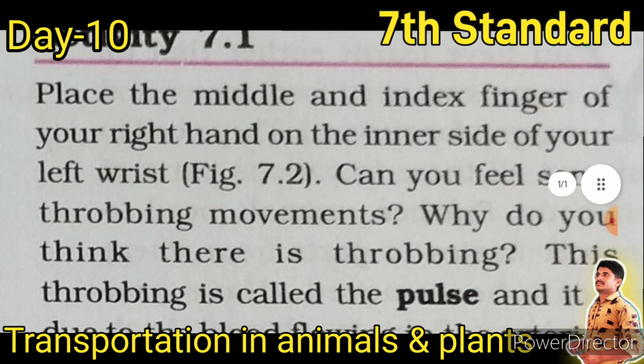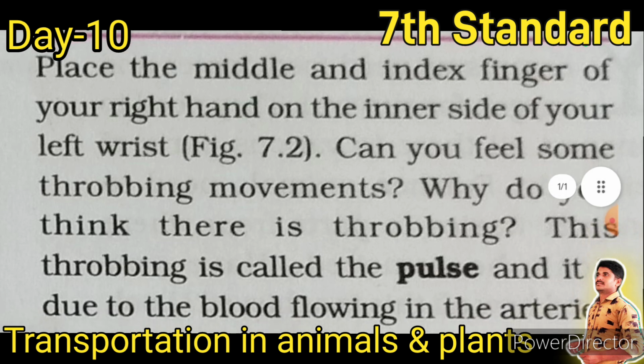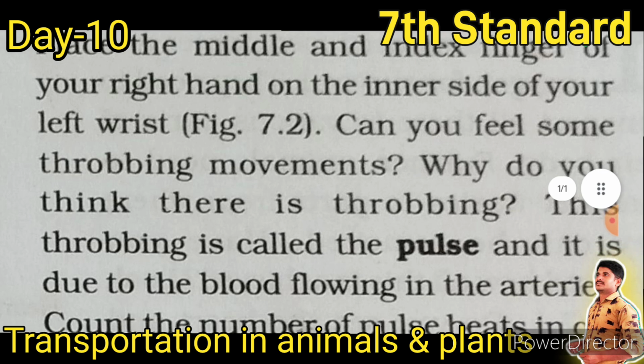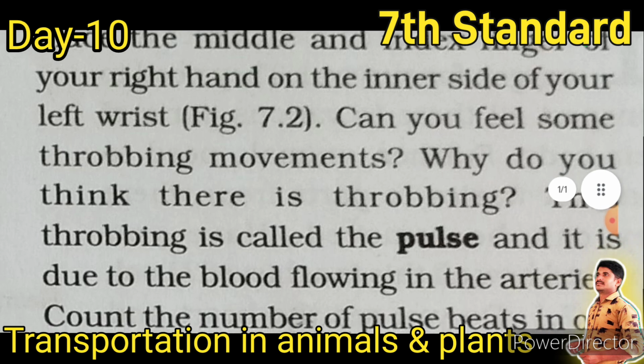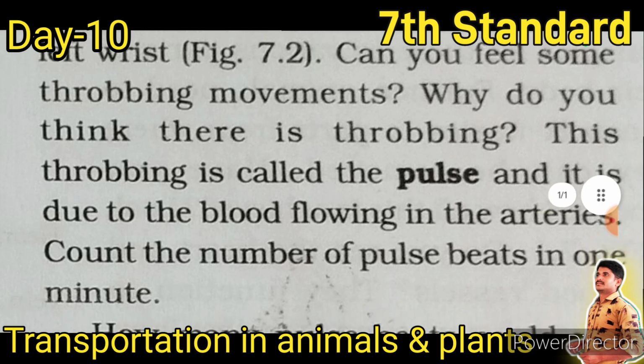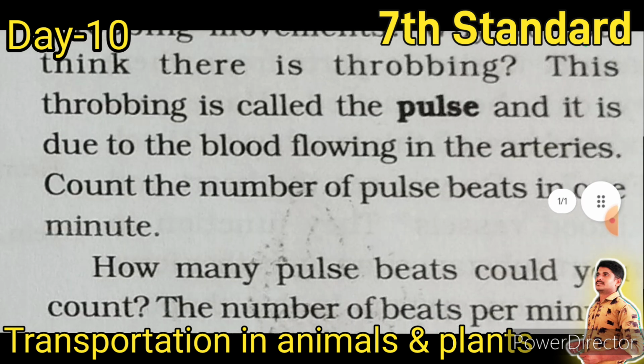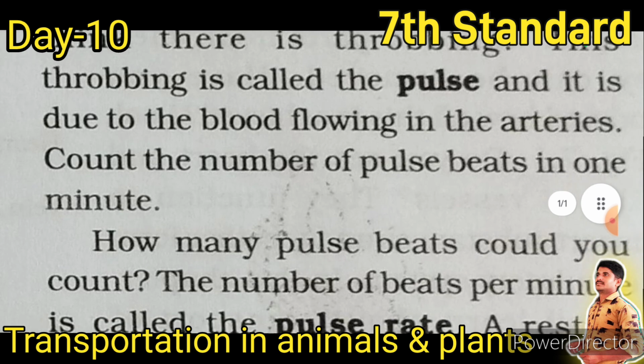Activity 7.1. Place the middle and index finger of your right hand on the inner side of your left wrist. Can you feel some throbbing movements? Why do you think there is throbbing? This throbbing is called the pulse, and it is due to the blood flowing in the arteries.